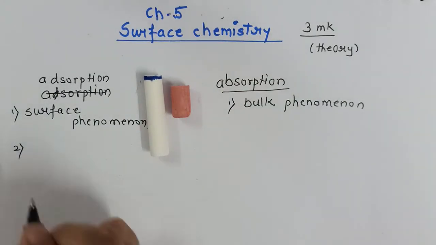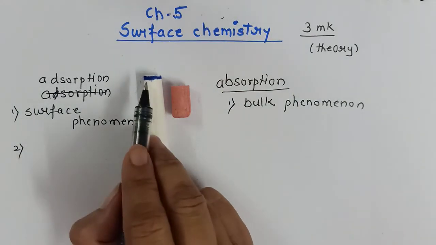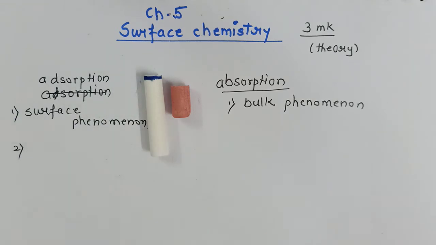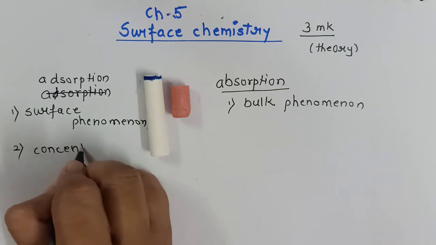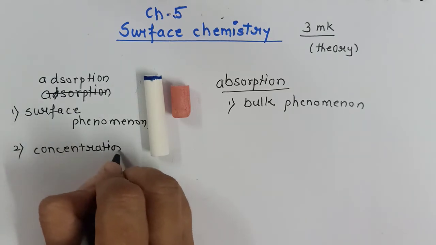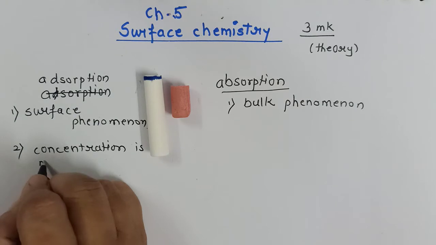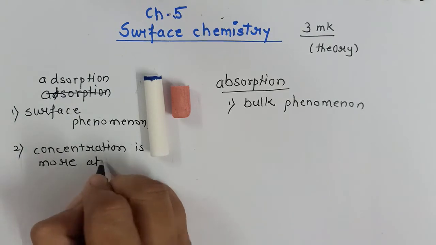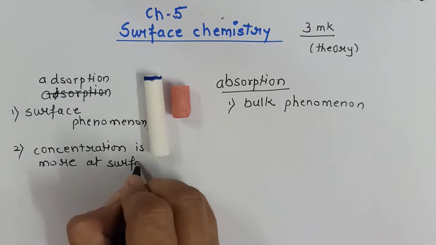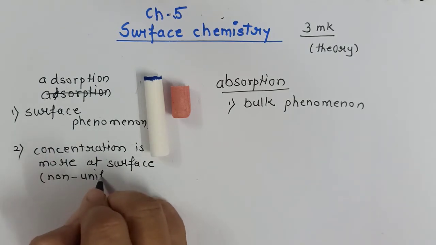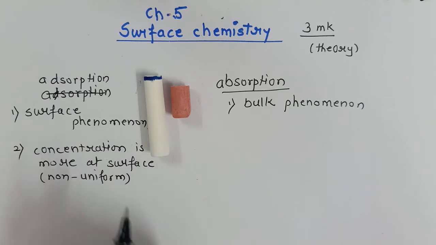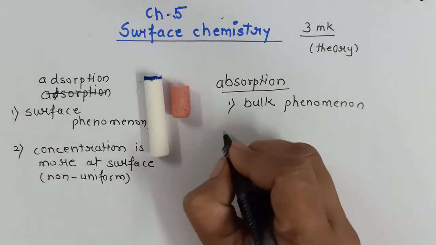Now the second, in adsorption the concentration is more at the surface, or I will say it is non-uniform. Concentration of what? Concentration of the substance which will get adsorbed. Now adsorbate and adsorbent, these two terms we will be studying just after this topic.